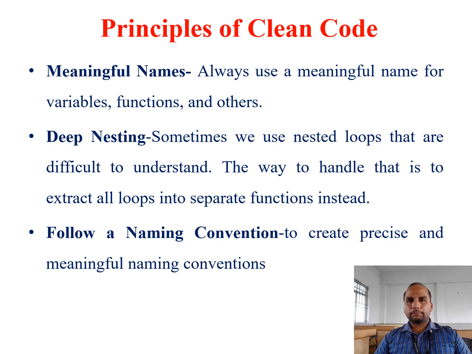Next we go to the principles of clean code, which are very important. The three main parts of the principles are meaningful names, deep nesting, and naming conventions. Meaningful names apply to variables, functions and other methods. Deep nesting relates to looping statements, which should be easy to understand. If we cannot understand the loop, we cannot tell where it is going. And the class name must also be meaningful. This is the principle of clean coding.